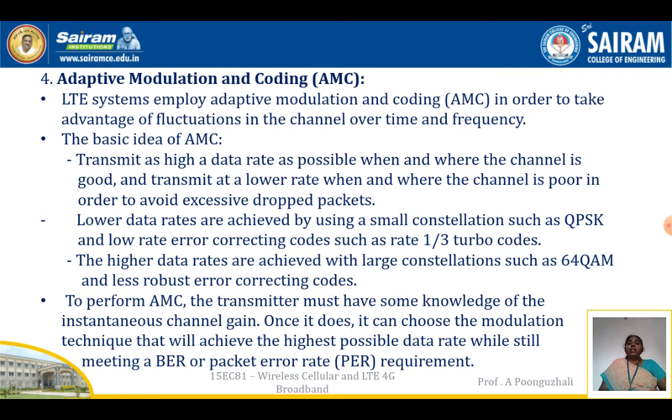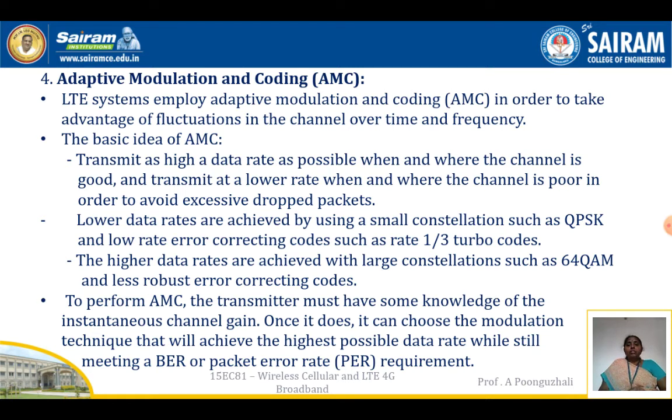So lower data rates are going to be achieved where we use a small constellation such as QPSK (quadrature phase shift keying) and low-rate error correcting codes such as rate 1/3 turbo codes. Higher data rates are going to be achieved with large constellations such as 64 QAM, and it is going to be less robust to errors there.